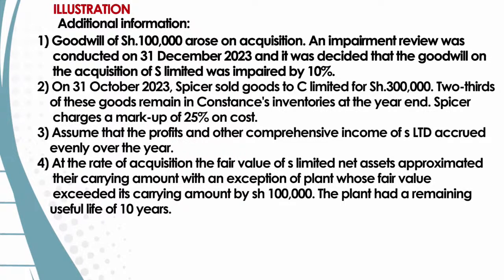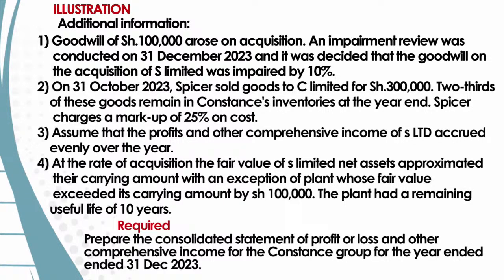And then we are told the plant had a remaining useful life of 10 years. So what are we required? We are required to prepare a consolidated statement of profit or loss and other comprehensive income for the C group for the year which ended 31st of December 2023.